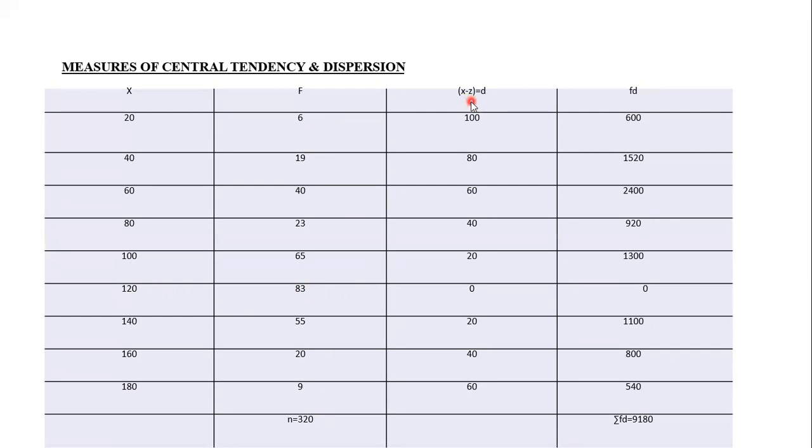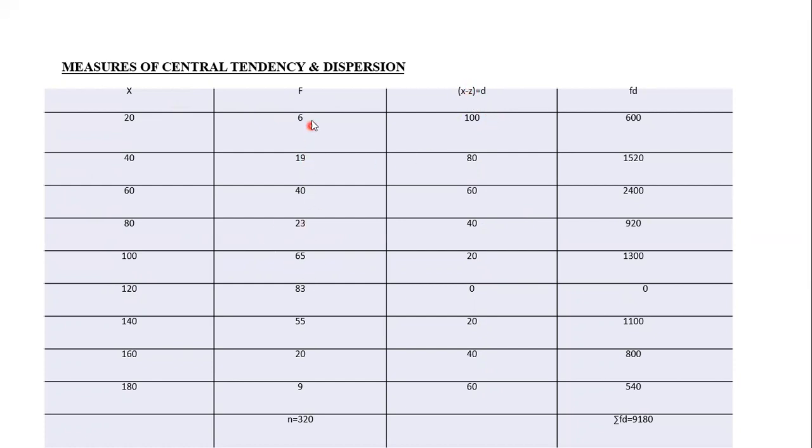X minus mode. Previous sum, x minus mean, we did know. Here x minus mode. This is x, mode is 120. If you do 120 as mode, you will get 100, 80, 60, 40, 20, 0, 20, 40, 60. Okay, students, this is mean deviation from mode.